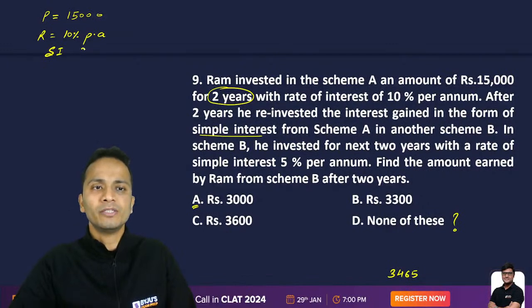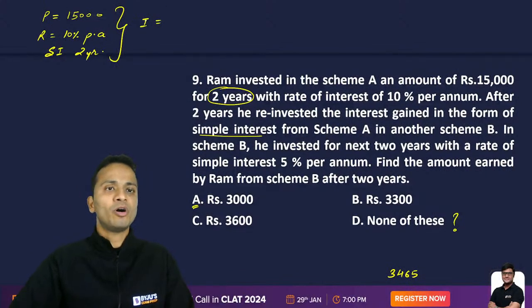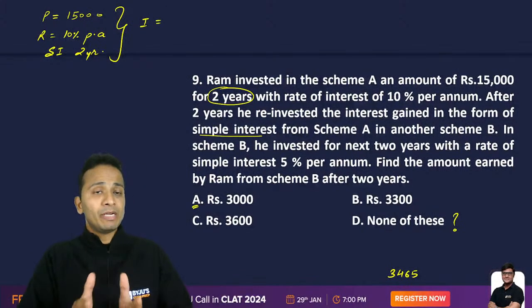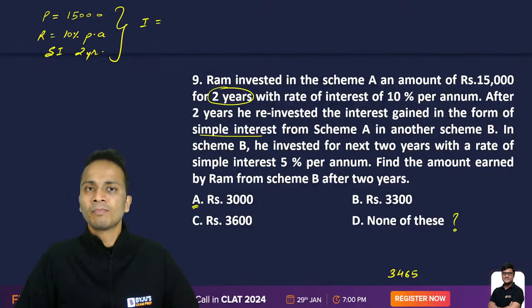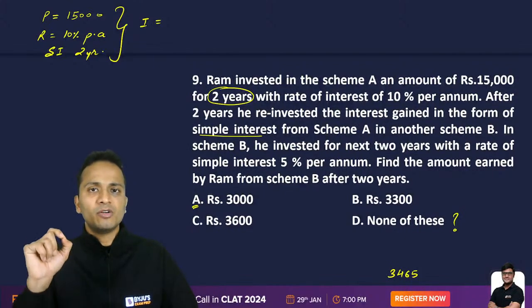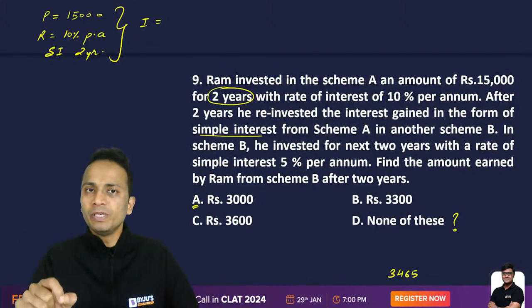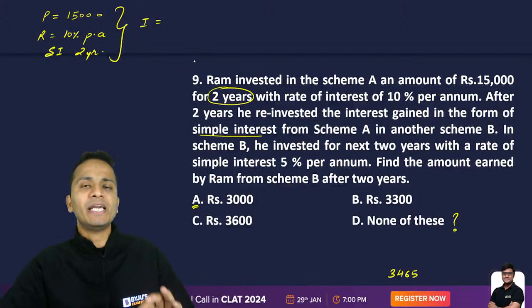Okay, for 2 years. So if I calculate the interest gained from the first scheme, principal is 15,000, rate of interest is 10% per annum. So the interest for 1 year will be 1500 rupees. In 1 year, he will get 10 percent of 15,000.